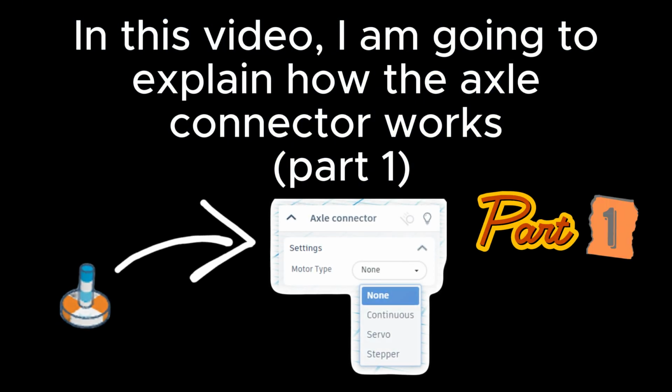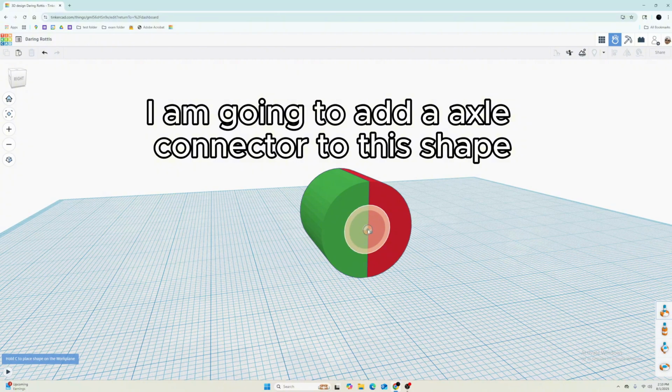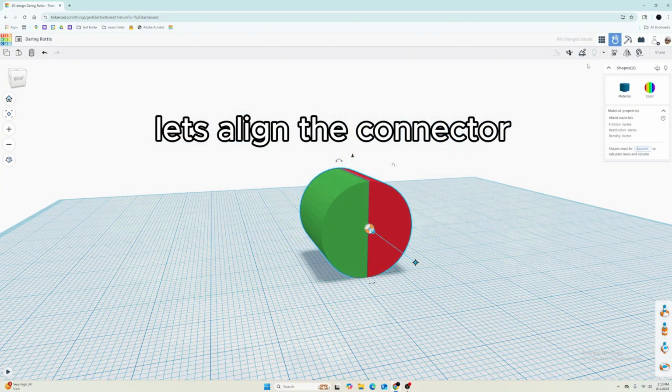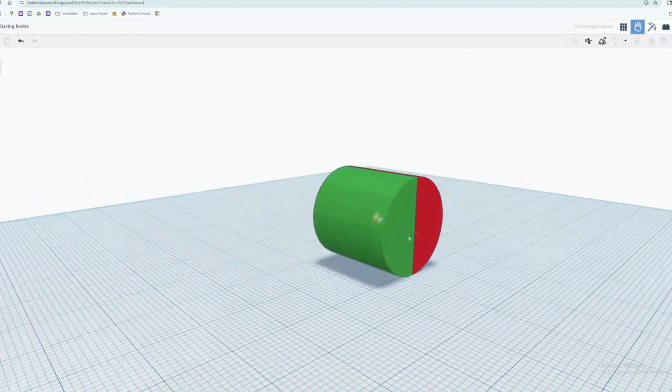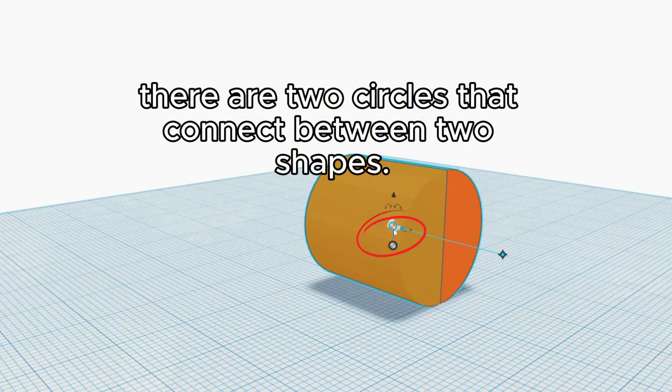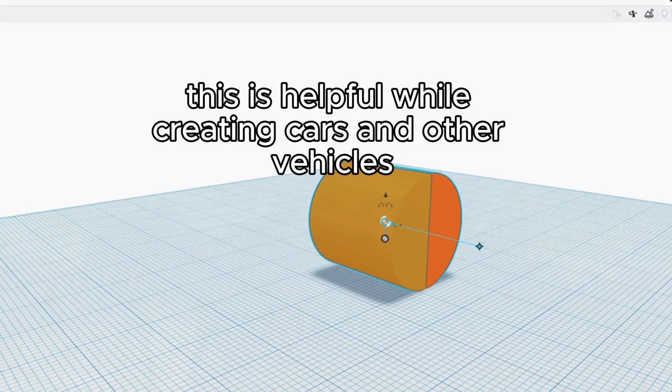In this video, I am going to explain how the axle connector works, part 1. I am going to add an axle connector to this shape. Let's align the connector. There are two circles that connect between two shapes. This is helpful while creating cars and other vehicles.